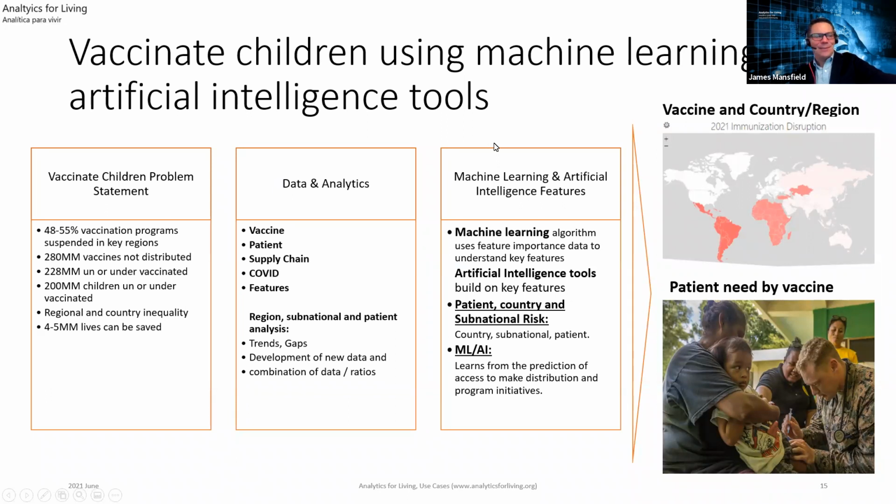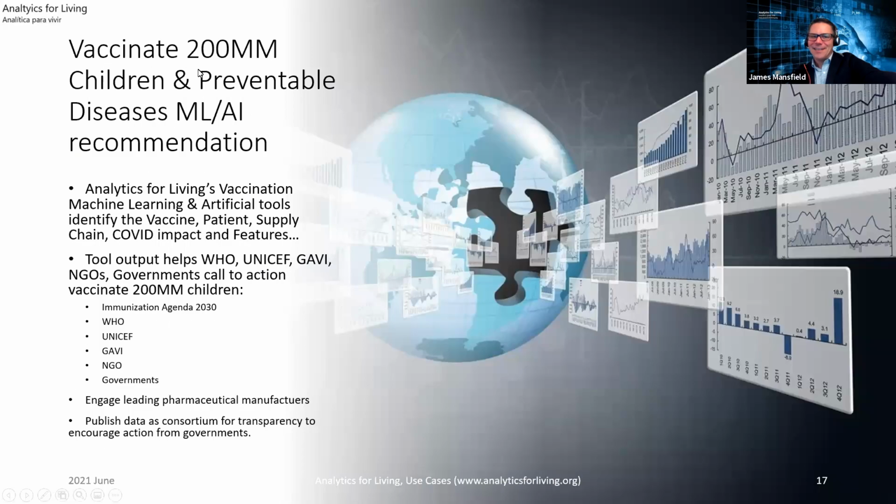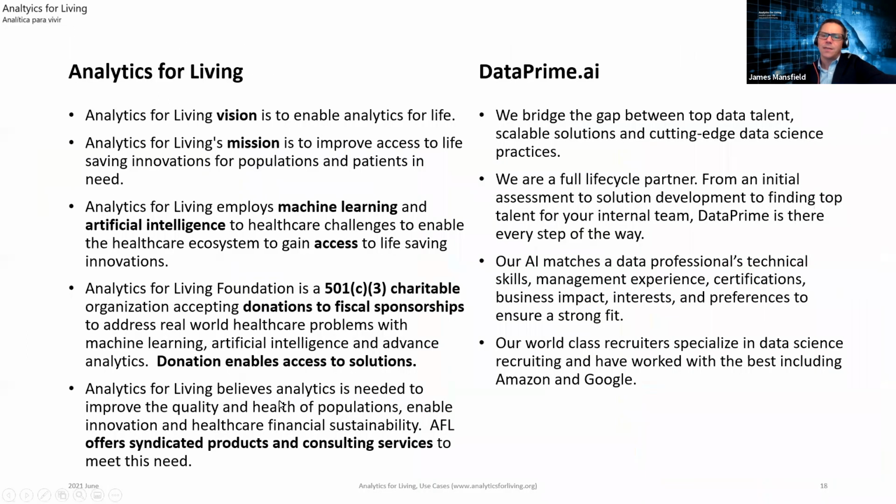I attended a presentation in Forms, and there's all about things like drones flying in, dropping in medicines. I mean, it's possible. Technology's there. Let's do it. Okay, cool. So our recommendation is to vaccinate all the kids right here, but work with the World Health Organization, UNICEF, and also engage pharmaceutical leaders, and then publish this as a consortium to say, hey, here's pneumococcal, here's where the kids that are not getting it are, so that it does a push and pull in some of the countries to open up and do those things.